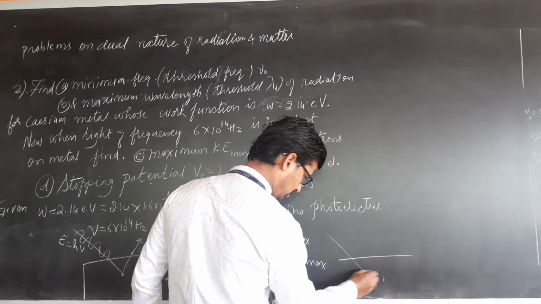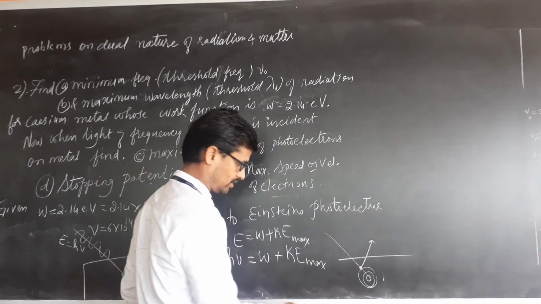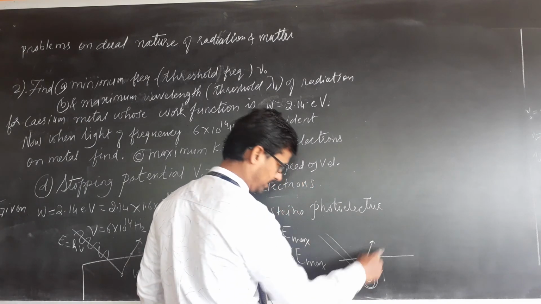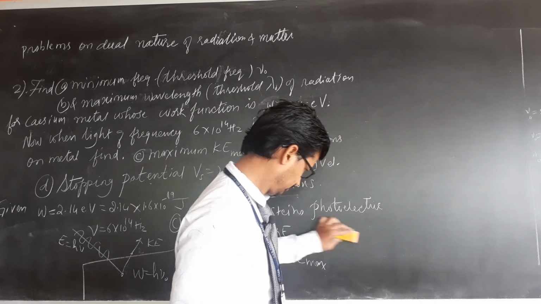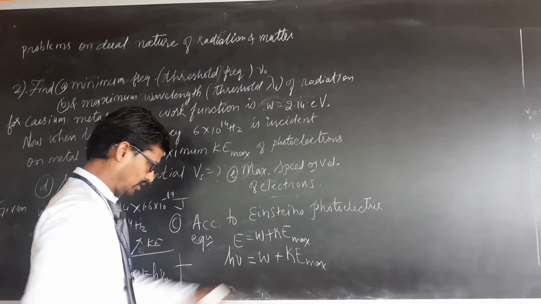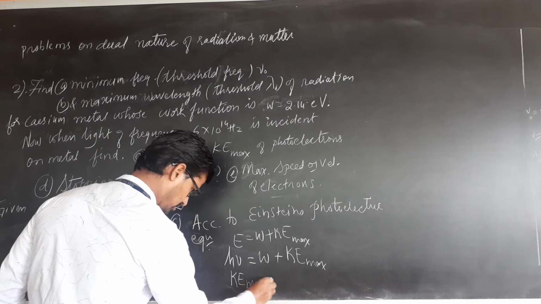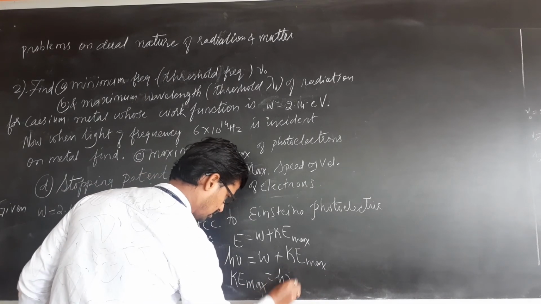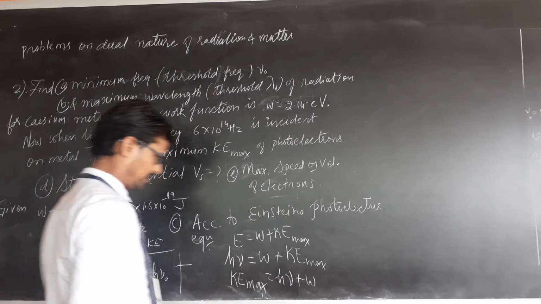If some electrons are very loosely bound, they will easily come. So they will move with more kinetic energy. Some electrons, if they are tightly bound, they will come with less kinetic energy. What is maximum possible kinetic energy? K max. K max can be written as h nu minus W. W is taken here. It is not hv, it is h nu, like that.